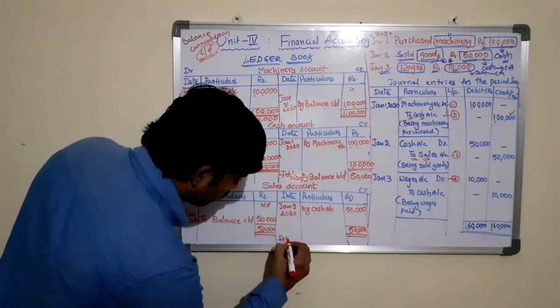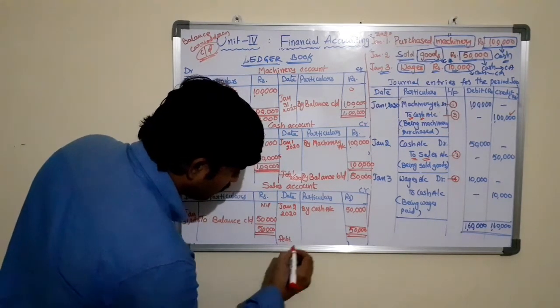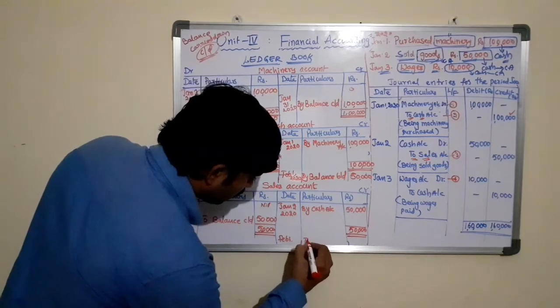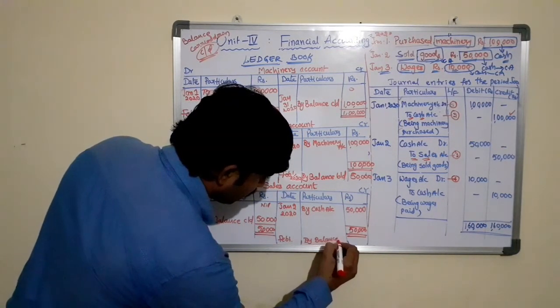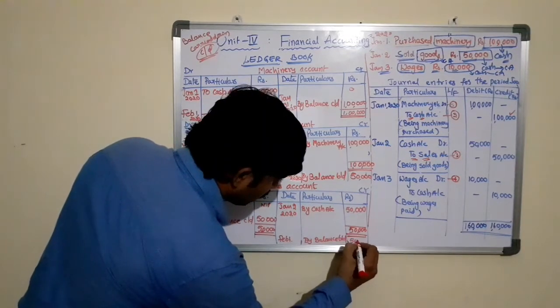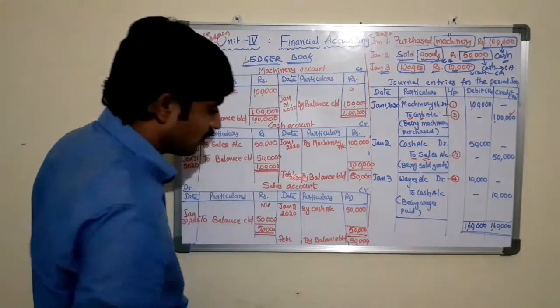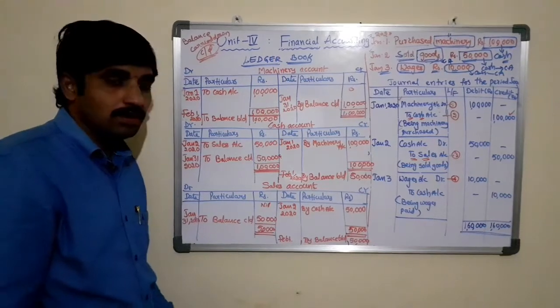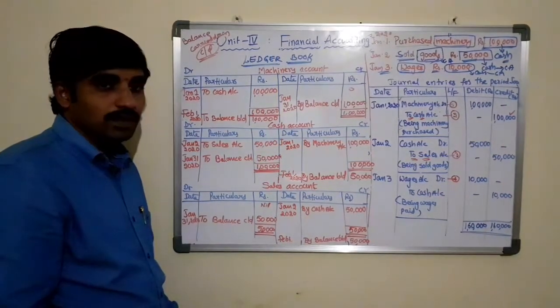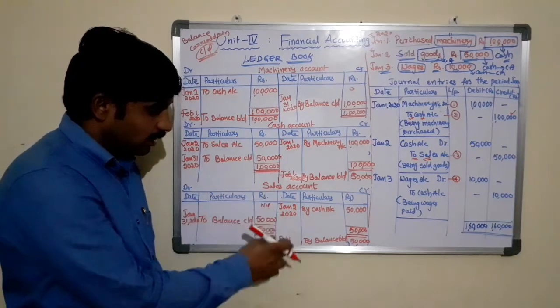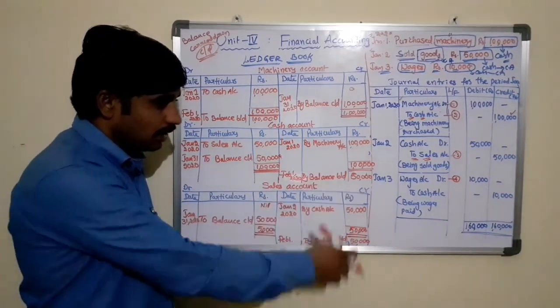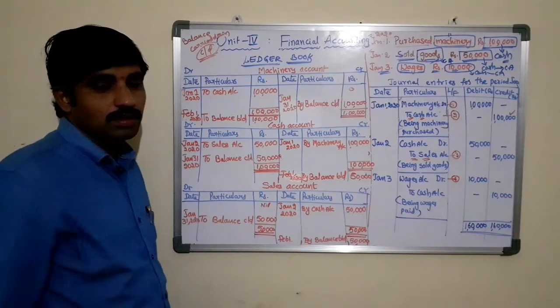Immediately that should be transferred to the opposite side in the same account as balance brought down. This is the opening balance for the first date of the next accounting period. It means that the sales account is showing a credit balance in this case.